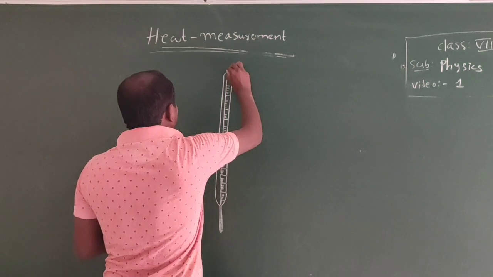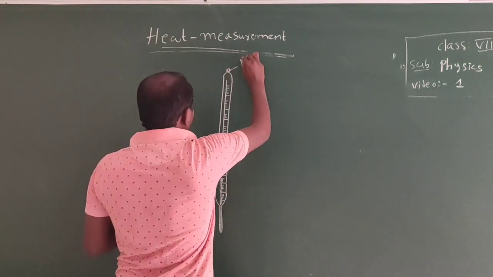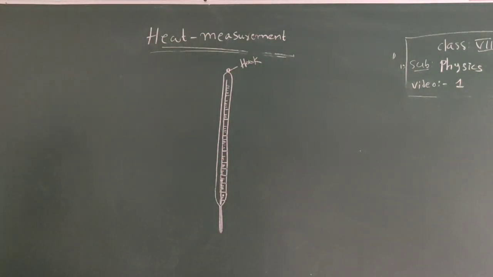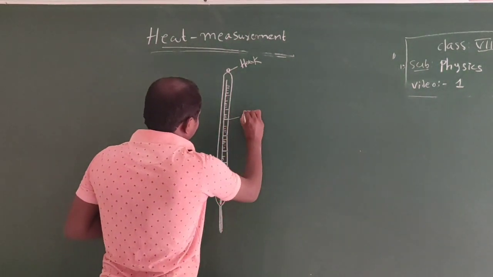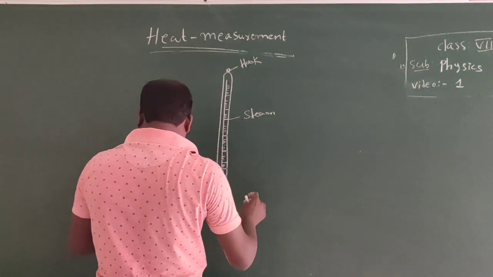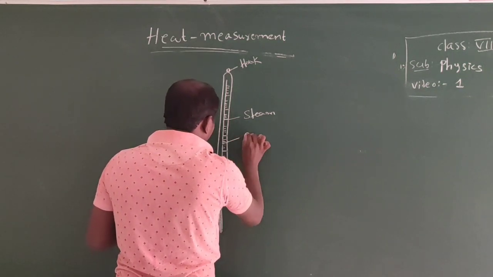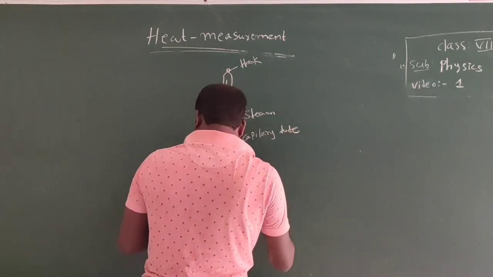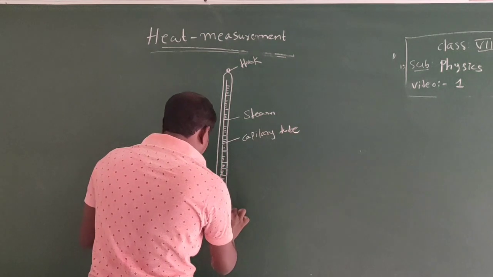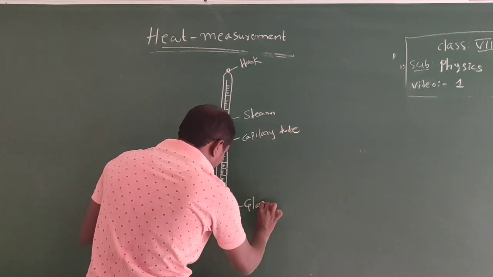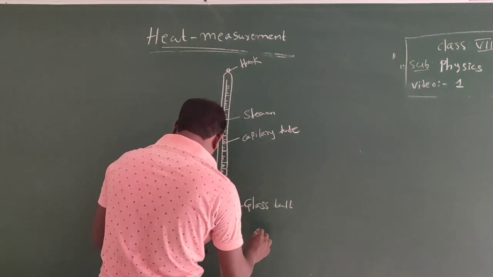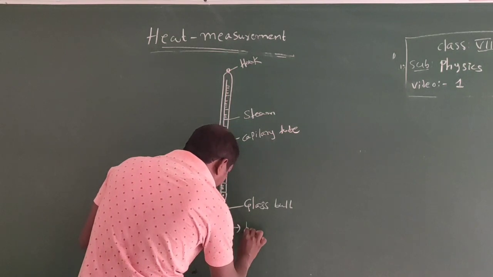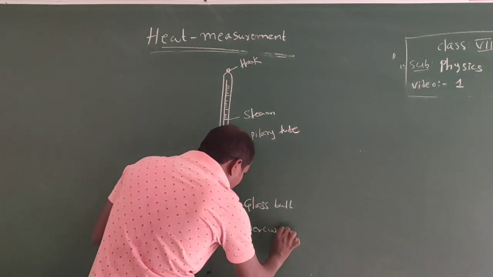It is a hook we use to hold the thermometer. Next one, it is a string. It is a capillary tube. It is a glass bulb. Next one is used with mercury. In this, mercury is there.